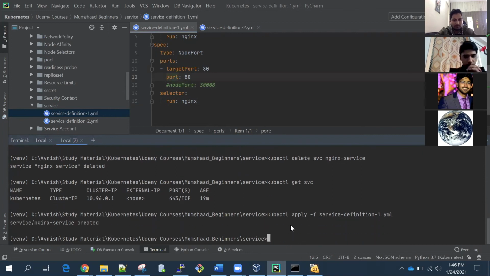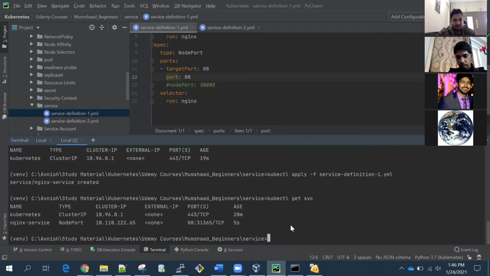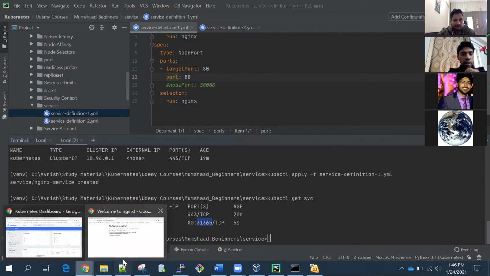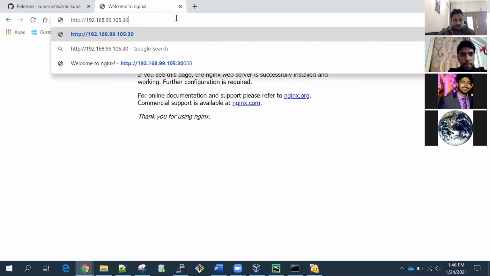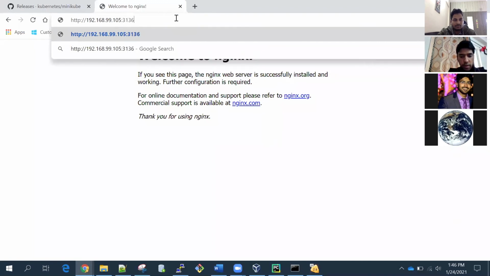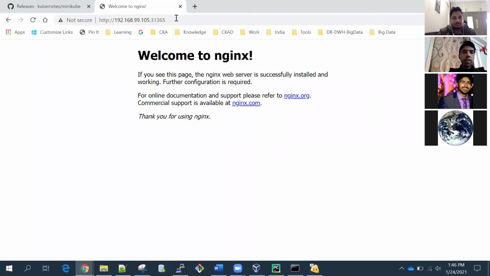Yeah, let's see. So kubectl get svc. Now you can see it has taken 31365. Okay. Now if I run 31365, it is running on 31365. If I use the earlier port, it's not going to run.